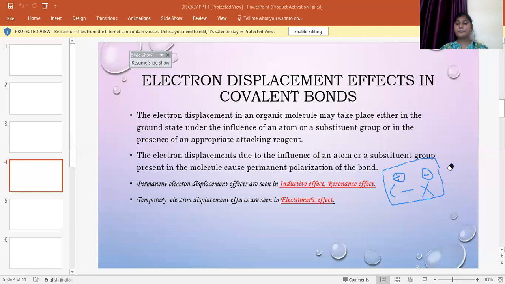Therefore, we see there are three kinds of effect. The first one is the permanent electron displacement effects, seen in inductive effect and resonance effect, where the change is irreversible. Irreversible is a permanent change, which is seen in the inductive effect and resonance effect. Temporary electron displacement effects are seen in the electromeric effect.